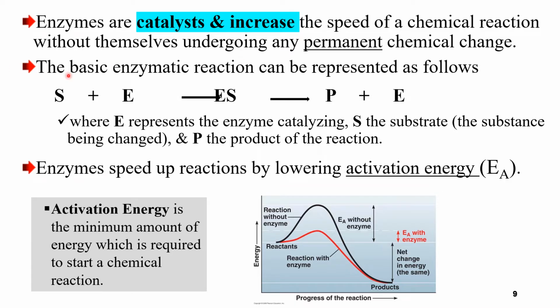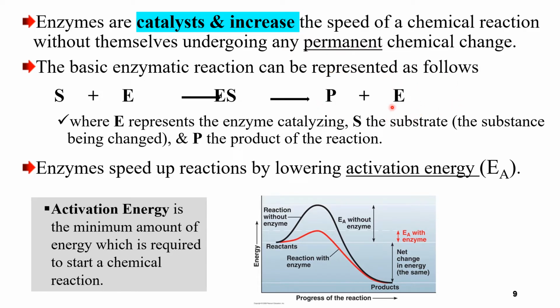The basic enzyme reaction can be represented as follows. We have substrates that enzymes act on. We have enzymes. When enzyme and substrates combine, they form the enzyme-substrate complex, that is the intermediate stage. Then they produce product and enzyme.